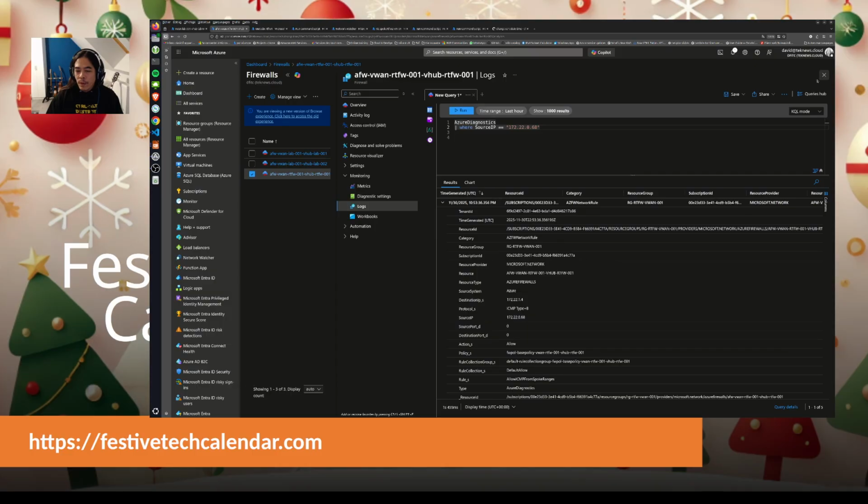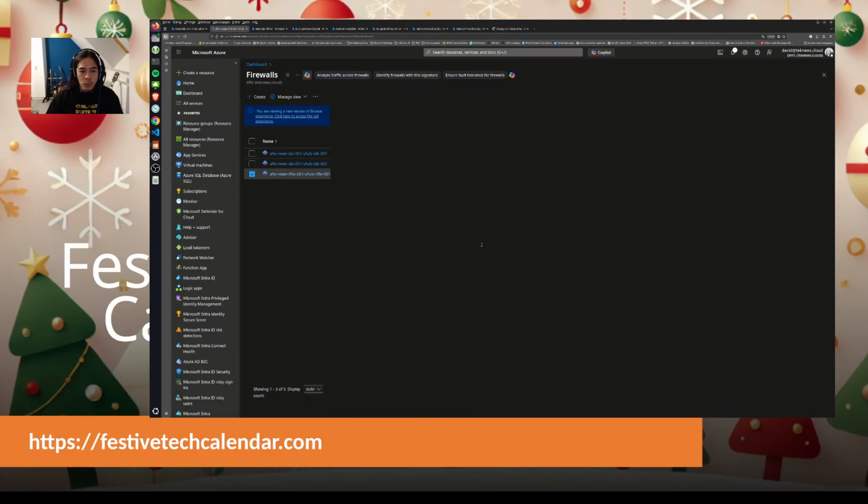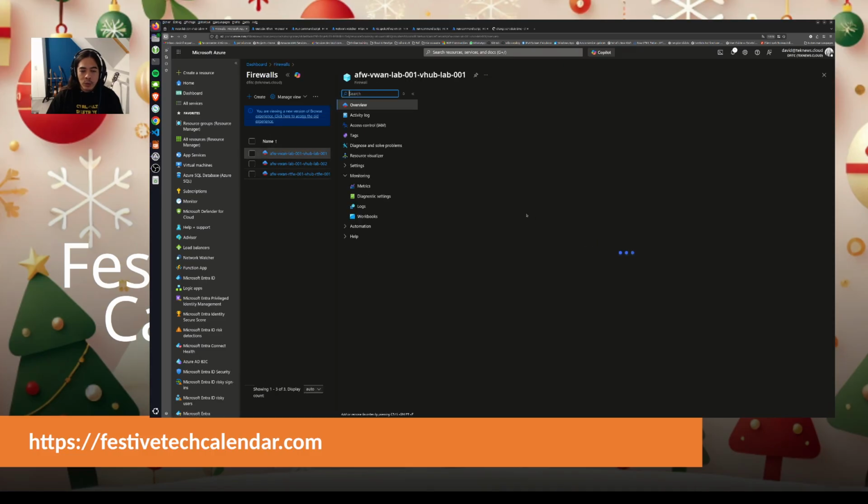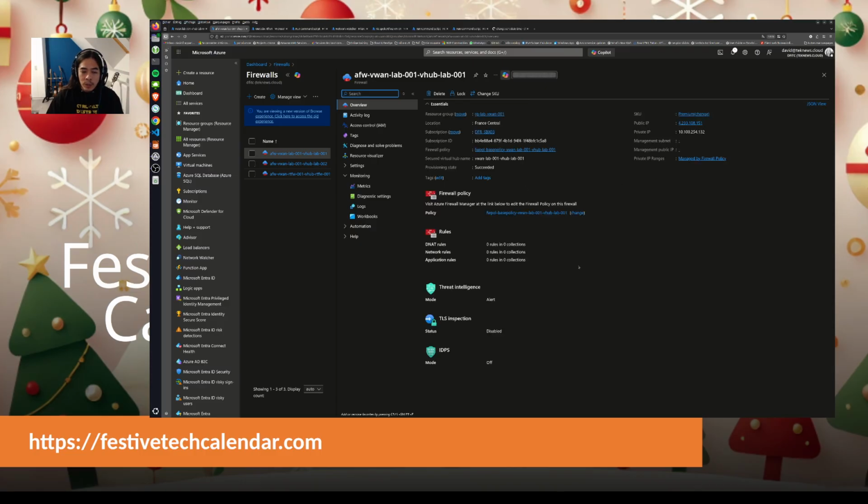Okay, let's run that in the meantime, because I also use some other firewall. So I have the firewall on the first hub, and the firewall on the second hub. So let's check the traffic on this one first, and then let's check the traffic from the other one. Connected to this one, I have the virtual machine with the IP address 172.22.0.68, and I also have probably the 2.4, and connected to this one I have probably the 4 and the 5. I will check the logs.